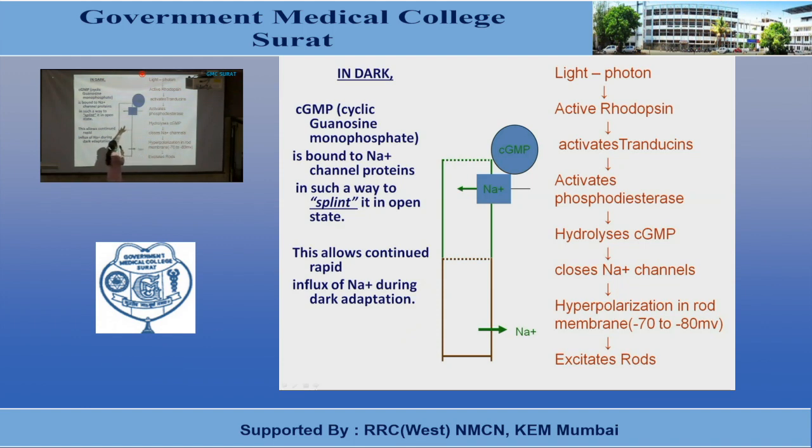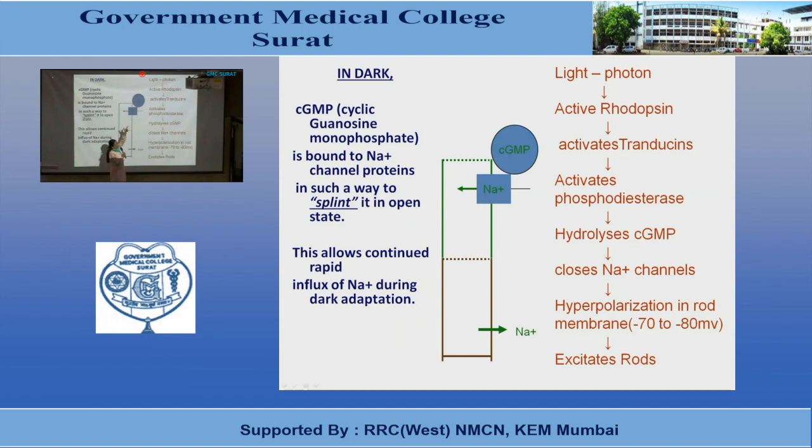This cyclic GMP is attached to the sodium channels. So the sodium channels present in the outer segment are cyclic GMP mediated sodium channels. During the dark state, this cyclic GMP acts as a splint to these sodium channels, and these channels are kept open during the dark state.